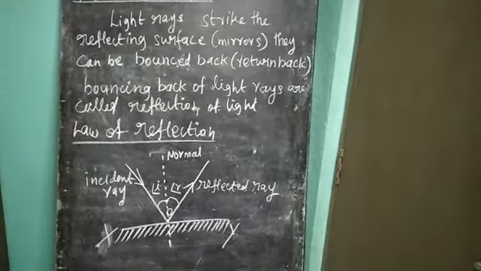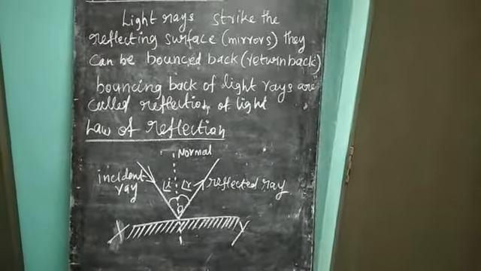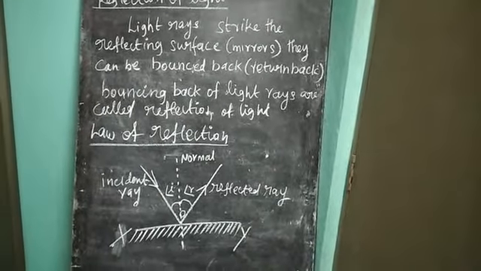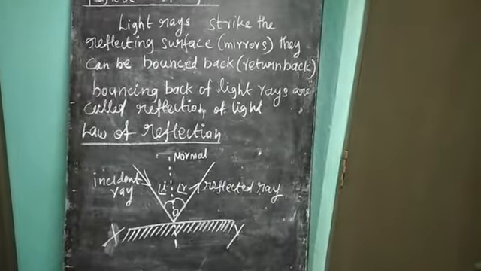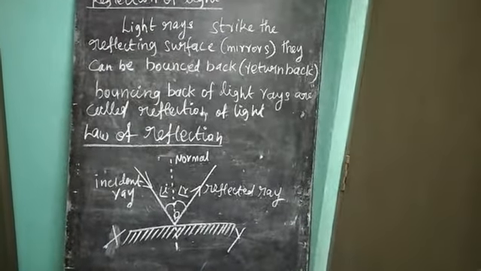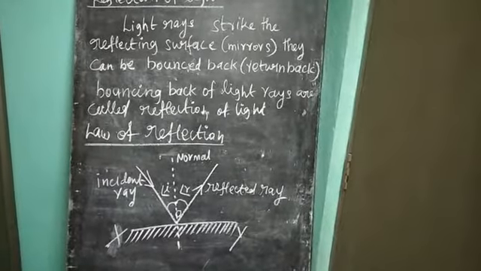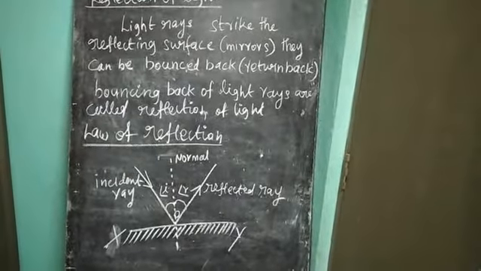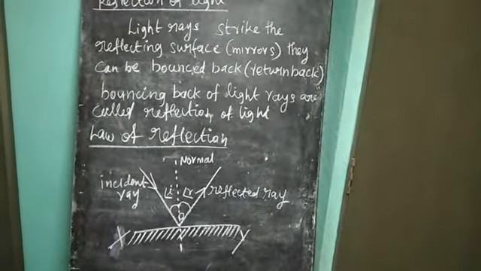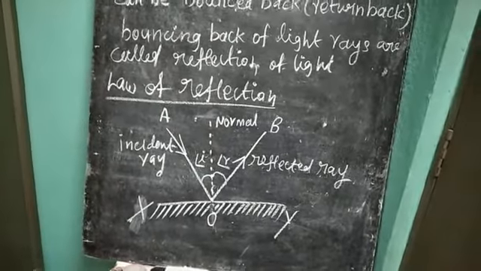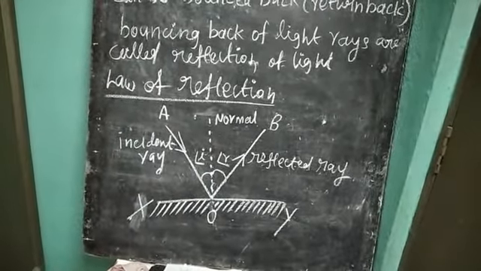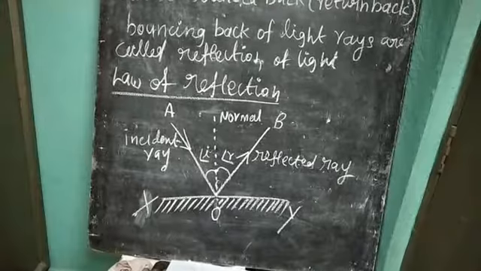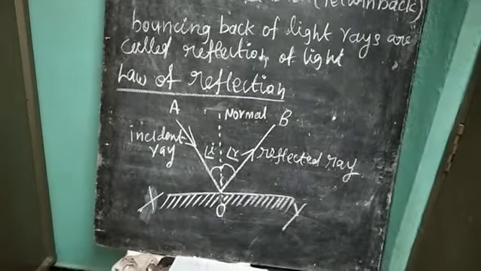Law of reflection. From the diagram, XY is a plane mirror. So I told already, a mirror can reflect the light. One side of the glass plate is coated with a highly polished metal, silver or aluminum, so the glass plate acts as a mirror. From the diagram, OA is the incident ray, OB is the reflected ray, ON is the normal line.